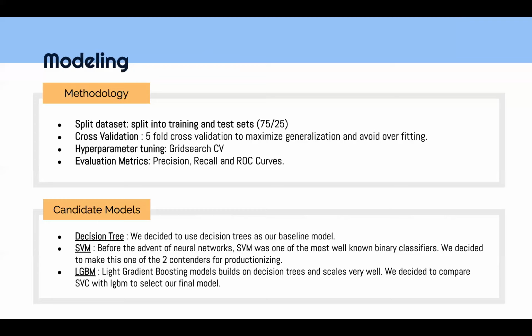LGBM, which stands for Light Gradient Boosting Models, are a combination of decision trees and the boosting algorithm. They actually take a bunch of decision trees together, and their final prediction is obtained by aggregating the result from each of these decision trees. The advantage they have over decision trees is that each decision tree in the LGBM is shallow instead of the original decision tree, which can grow to a huge depth.